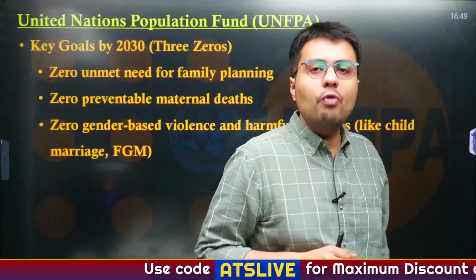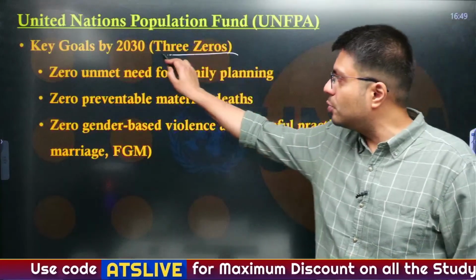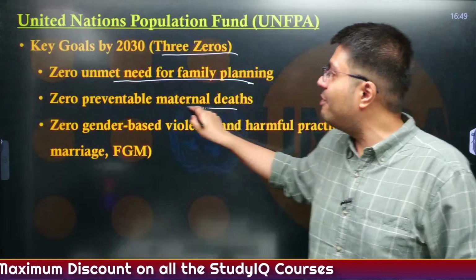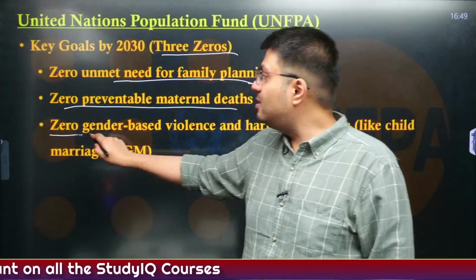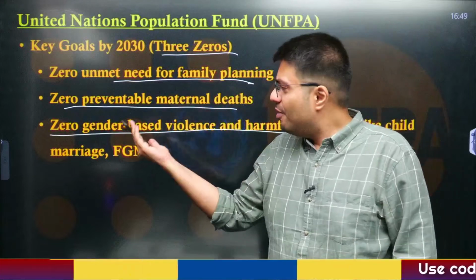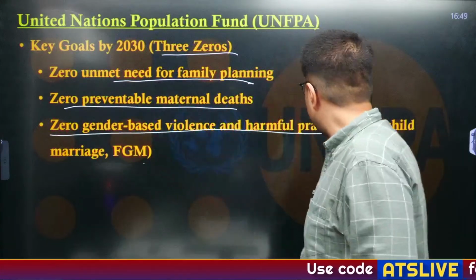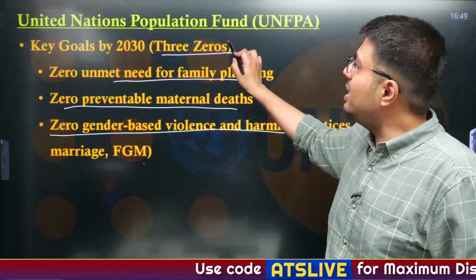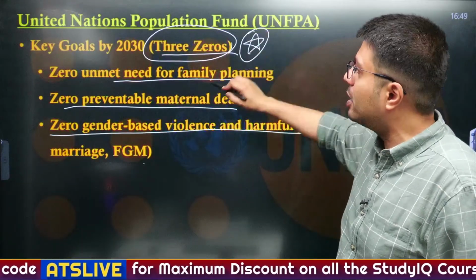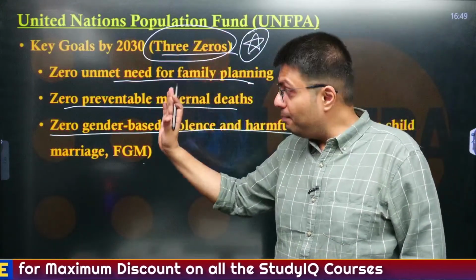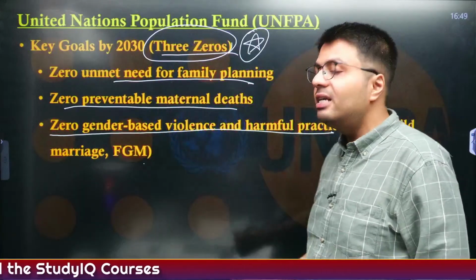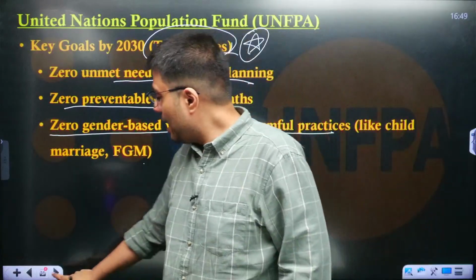Now they have 3 goals for 2030 known as 3 zeros. First is zero unmet need for family planning, zero preventable maternal deaths, and zero gender-based violence and harmful practices. That includes female genital mutilation, child marriage, etc. Right? So these are abbreviated as 3 zeros. Please remember them. This is important. Zero unmet need for family planning, zero preventable maternal deaths, and zero gender-based violence and harmful practices.